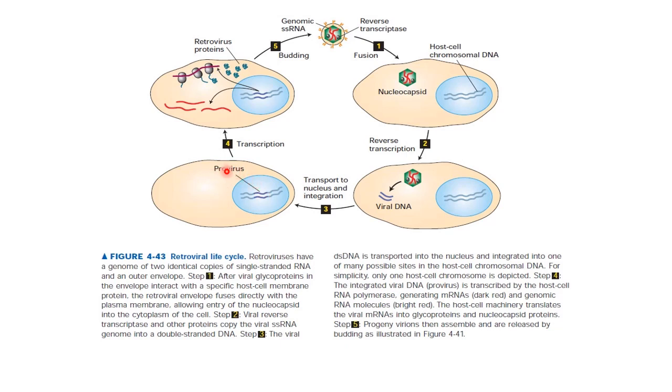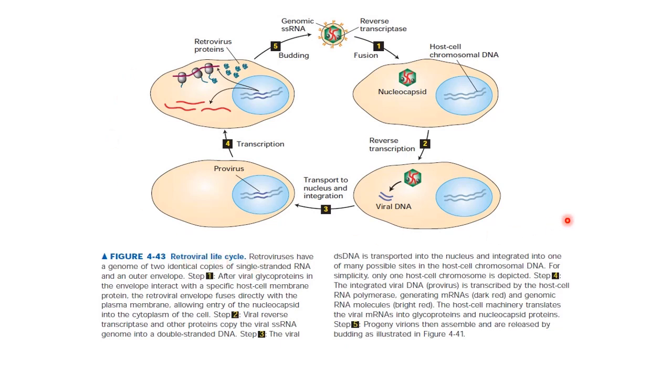This provirus is transcribed by the host cell RNA polymerase enzyme, generating many copies of messenger RNA. The host cell machinery will translate this messenger RNA into glycoproteins as well as nucleocapsid proteins. The progeny virions then assemble and are released by budding. So this is the picture showing the retroviral life cycle.